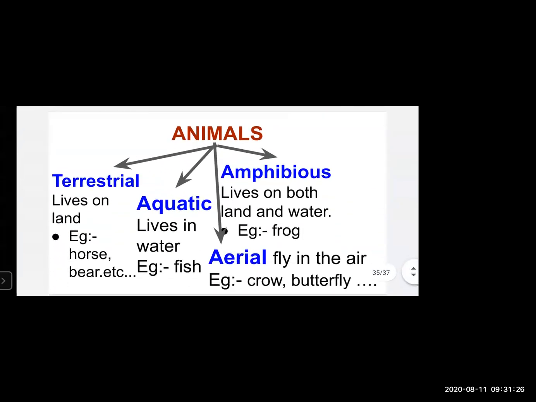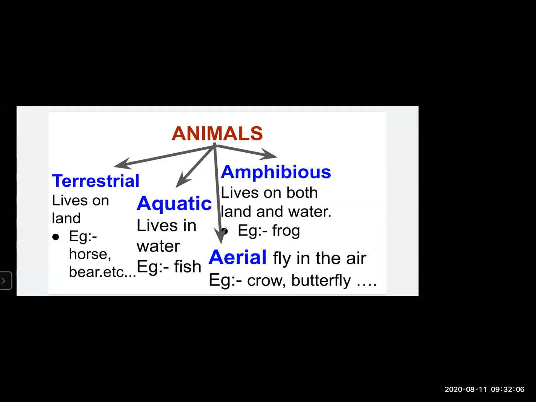So this is what we have learned in point number 4. Animals are classified as terrestrial animals, aquatic animals, amphibious animals, and aerial animals. So terrestrial animals are those animals which live on land. For example, horse, bear, etc. Aquatic animals are such animals which live in water. For example, fish, toad, salamander, etc.